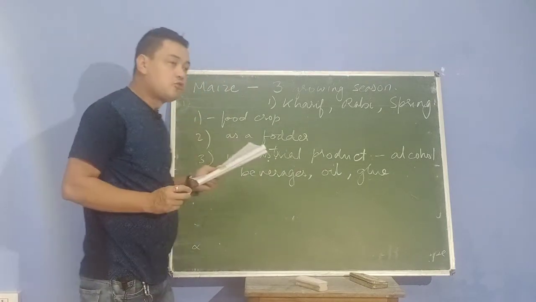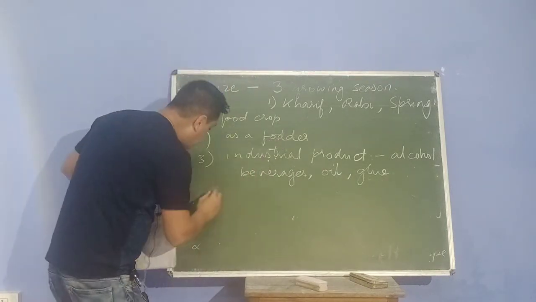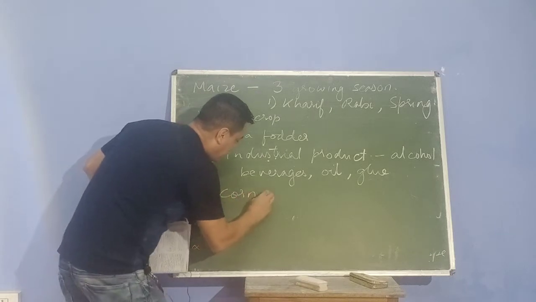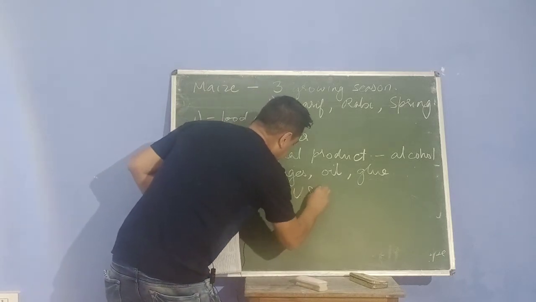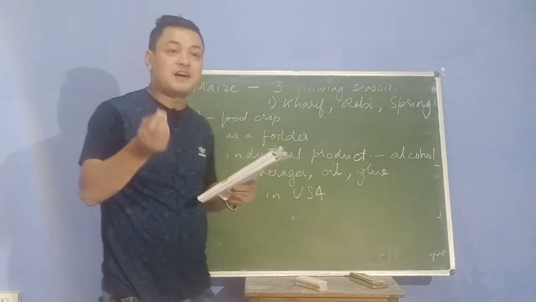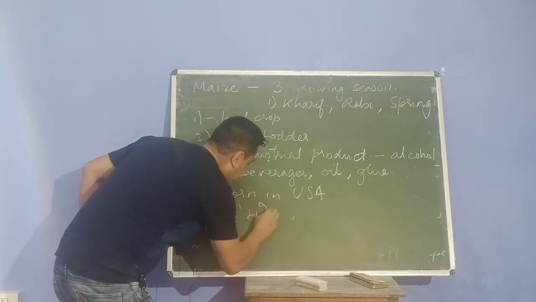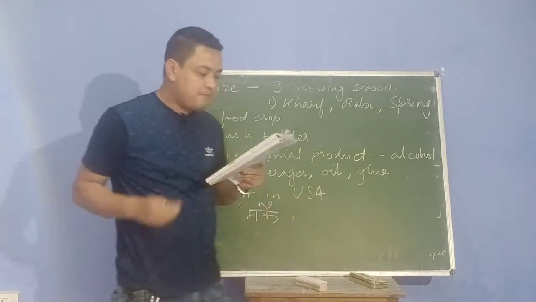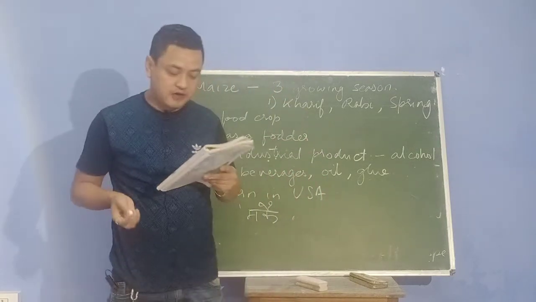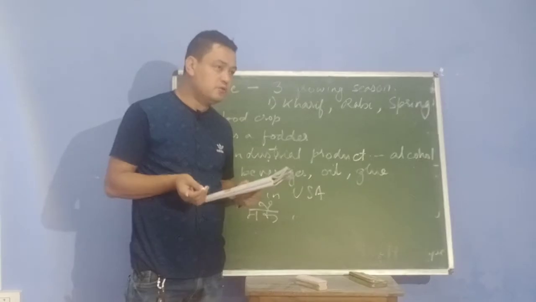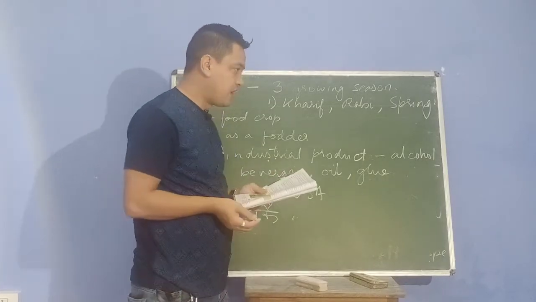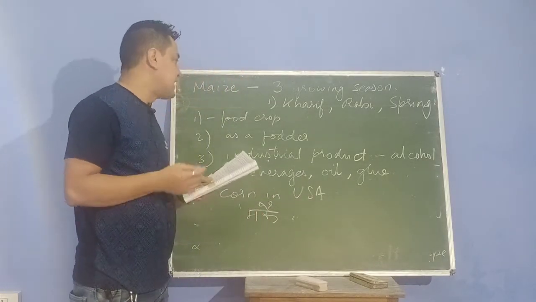It is called corn in the USA. It is called corn, C-O-R-N, corn in USA. Now, what is corn? Corn means makai. It is known as makai, anaj, anna, food, cereal is a food, used as a food crop.